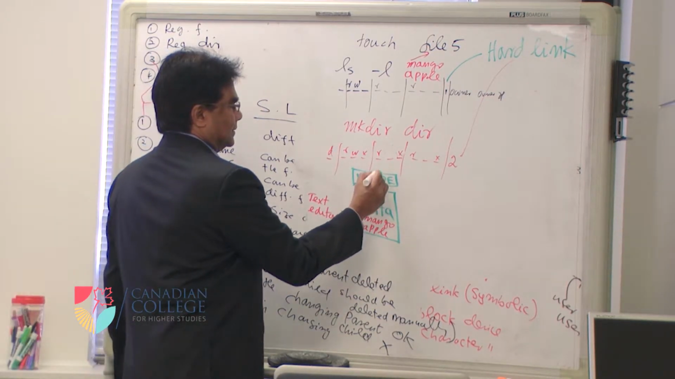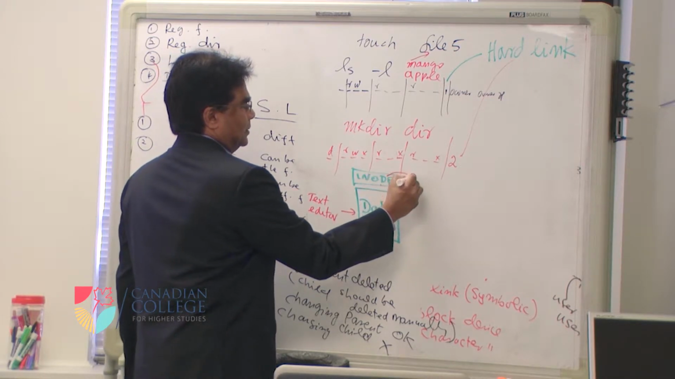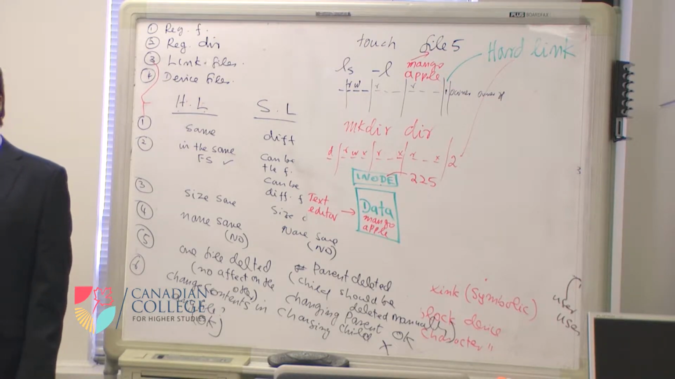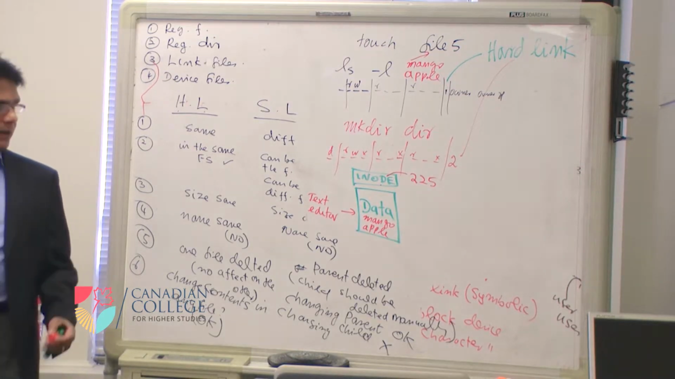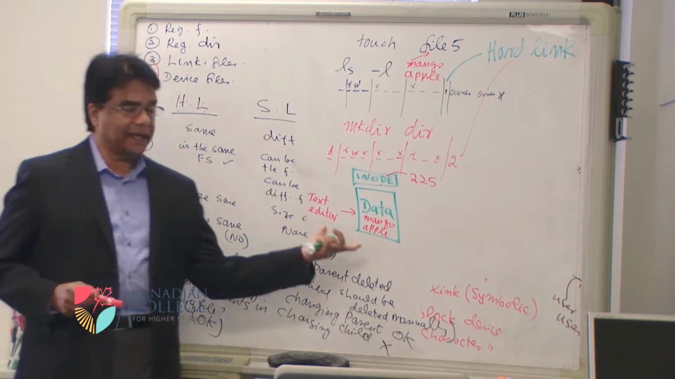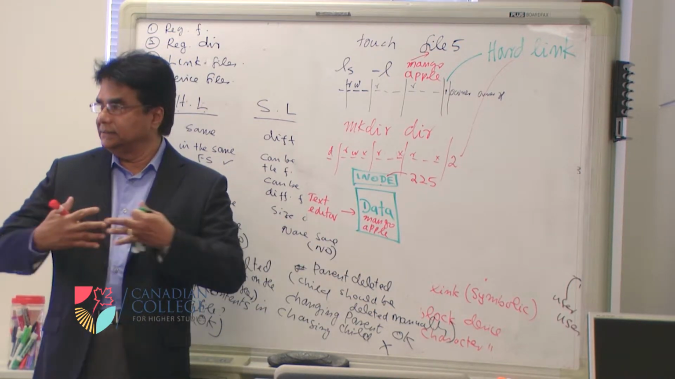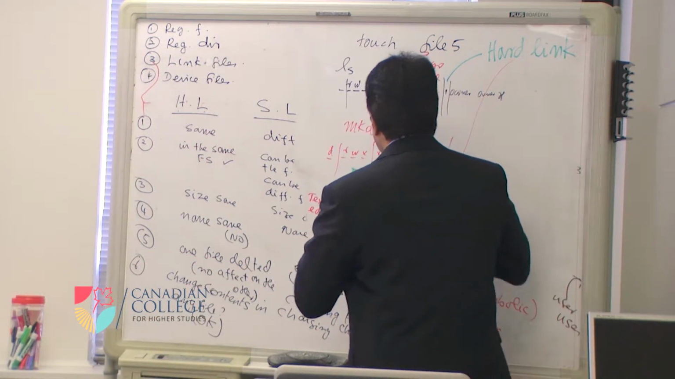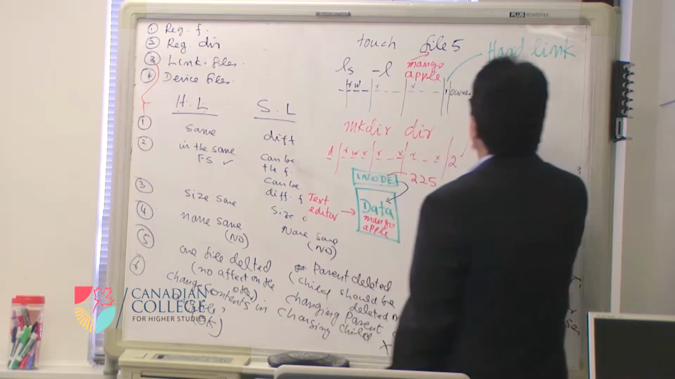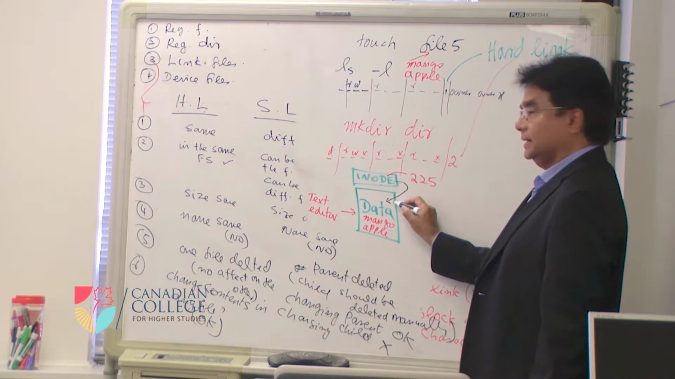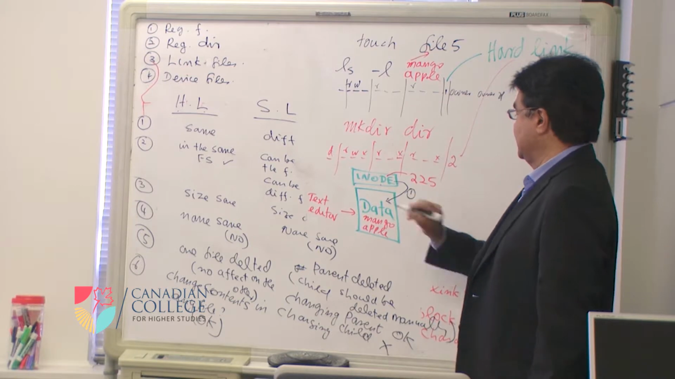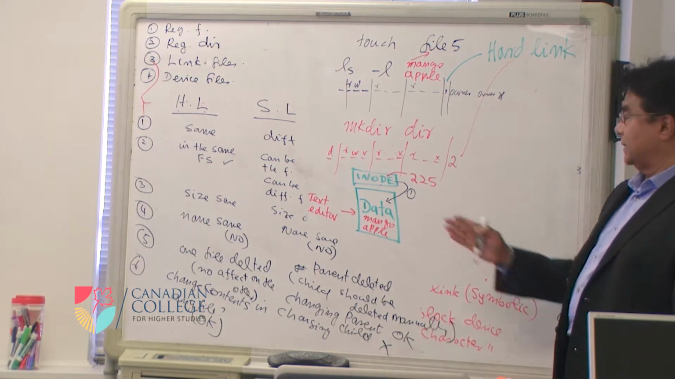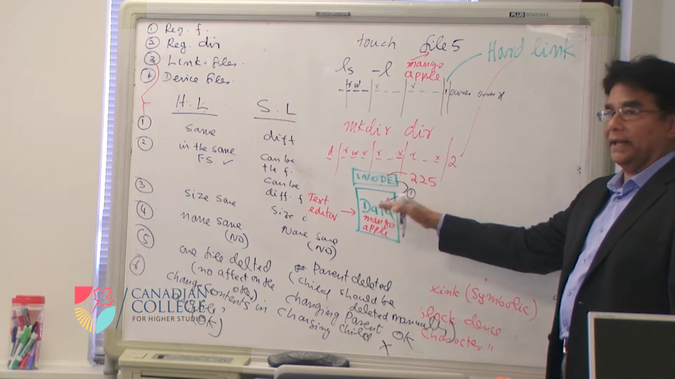And maybe the inode number for this file is 225. That is the inode number. So when I have an inode and when I have data, they have to be connected, not hanging. They are connected by a hard link. How many connections here? One. So one hard link, between the inode and the data.